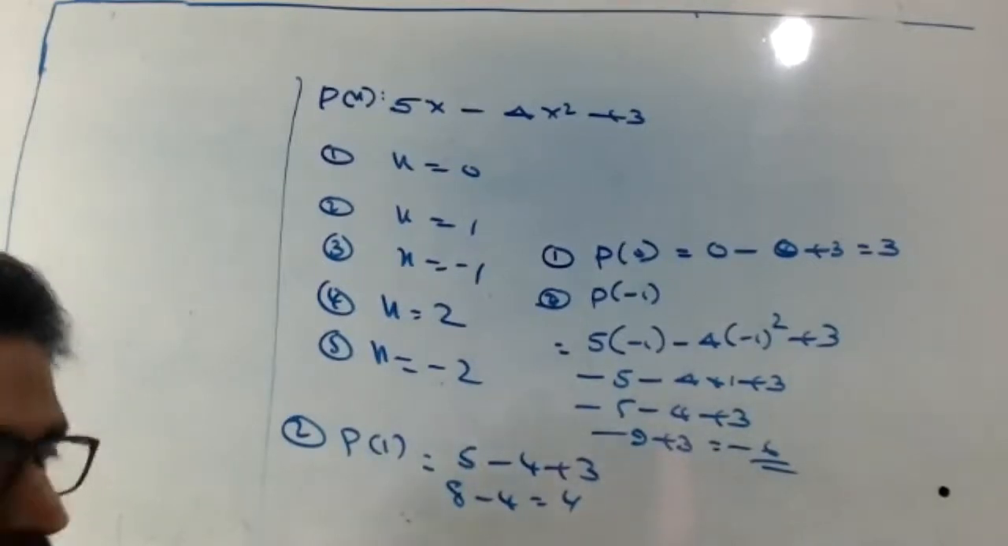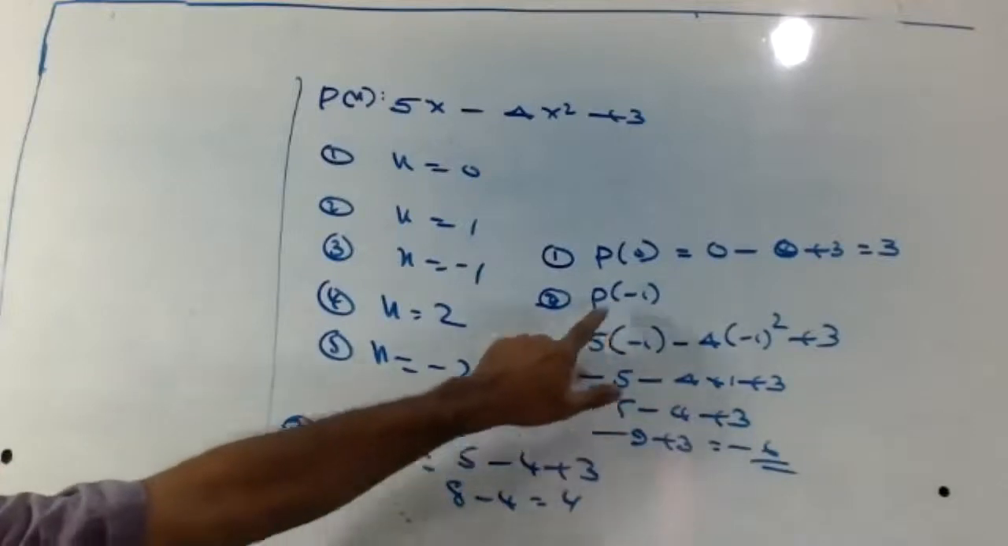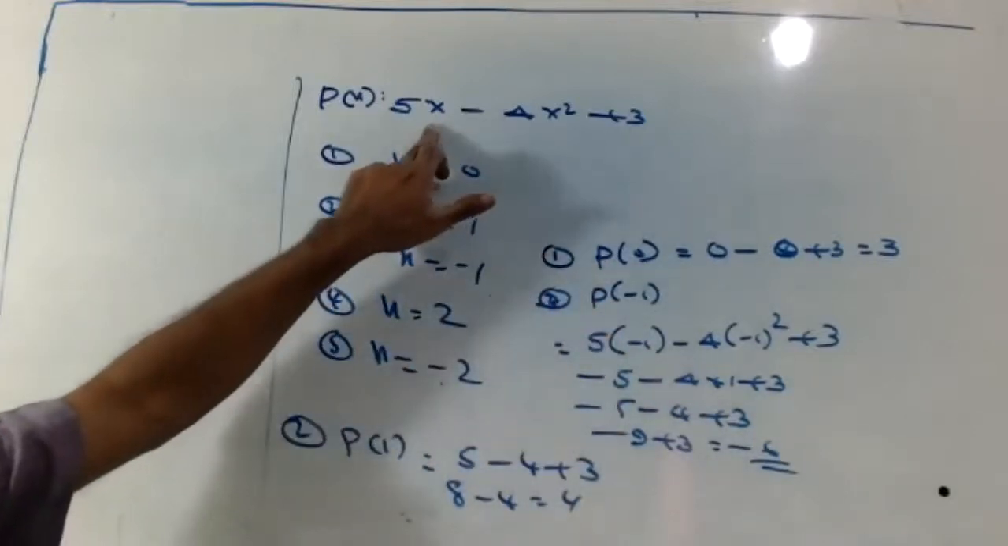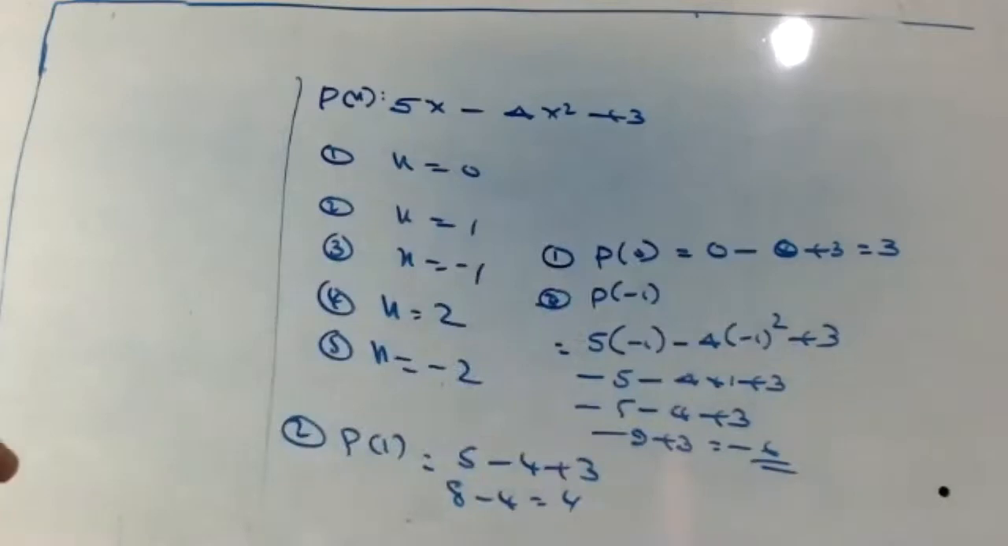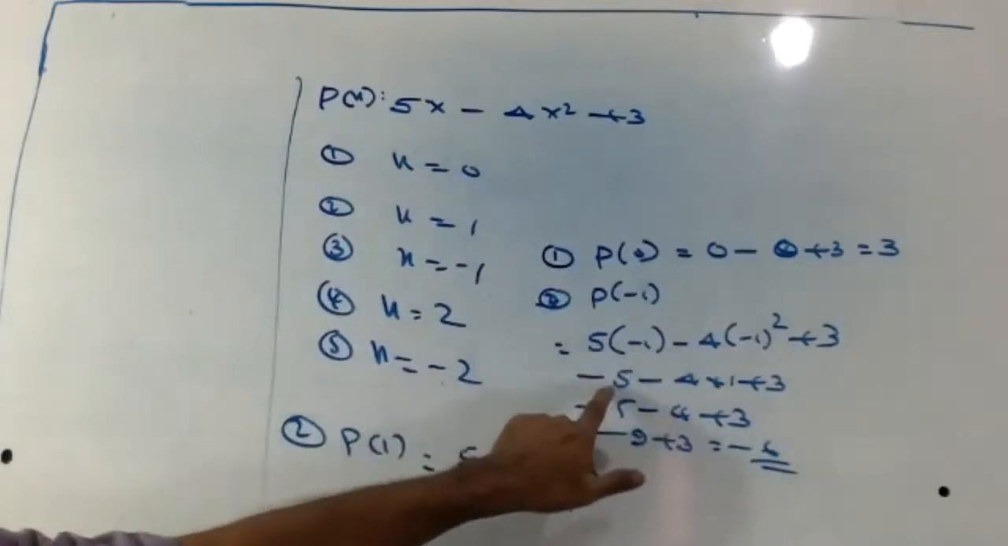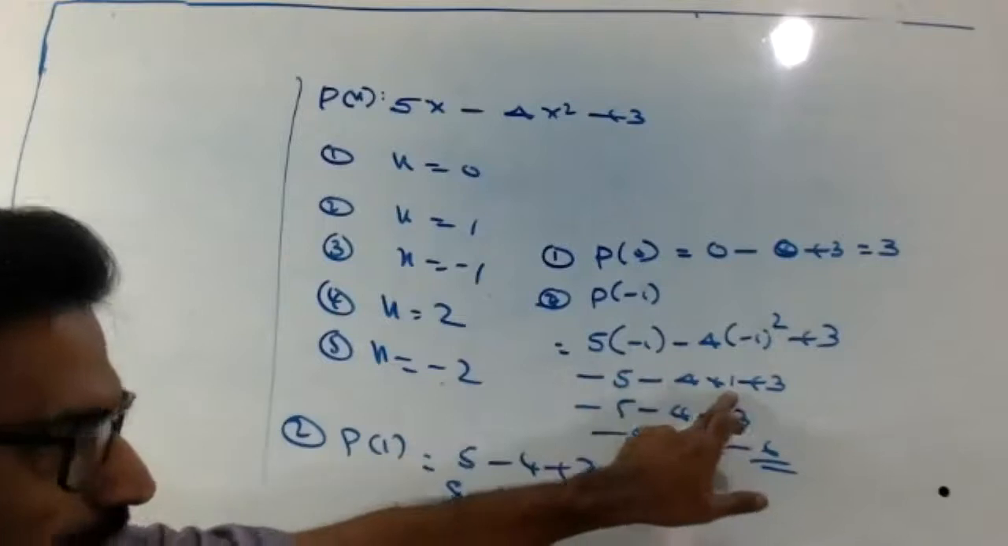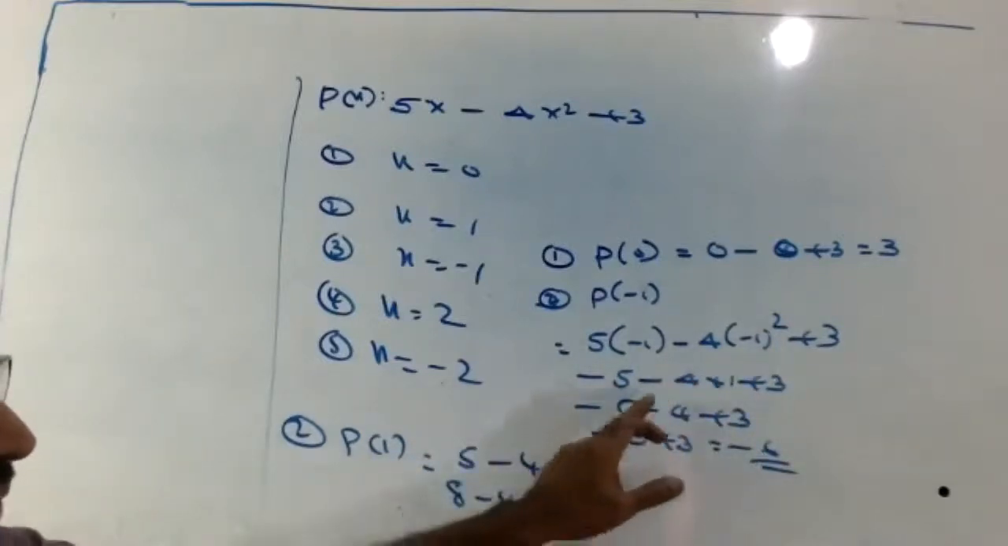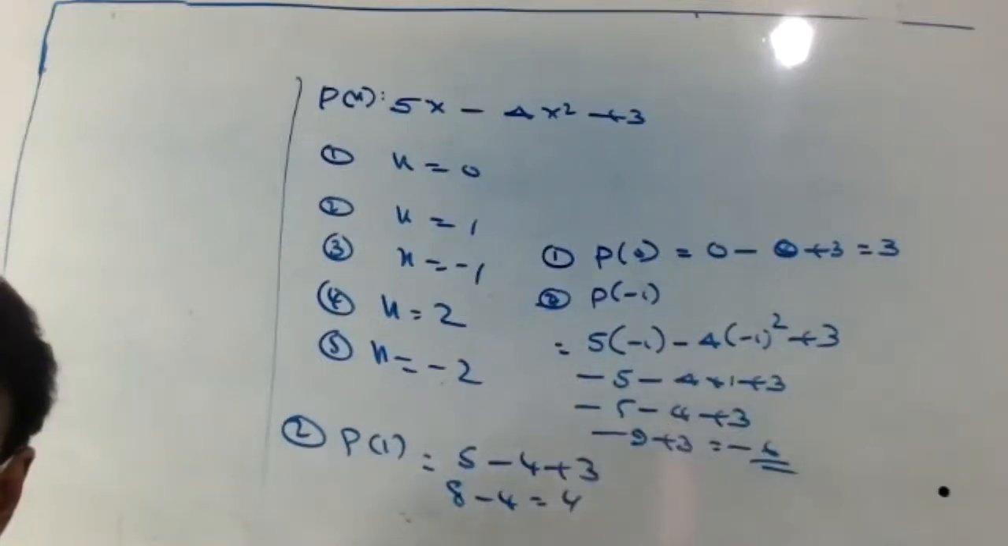P of -1. P of -1 here, look. 5 into -1 minus 4 into -1 square plus 3. 5 into -1 is -5. -1 square is 1, so -4. -5 -4 plus 3. Okay.